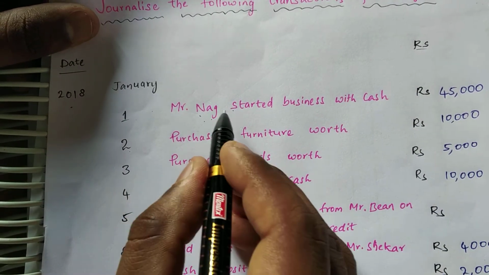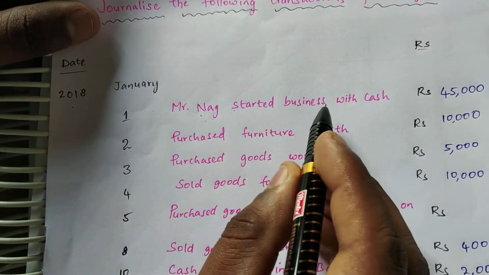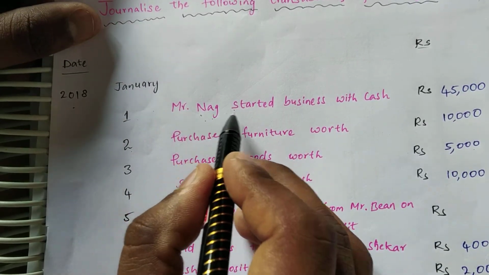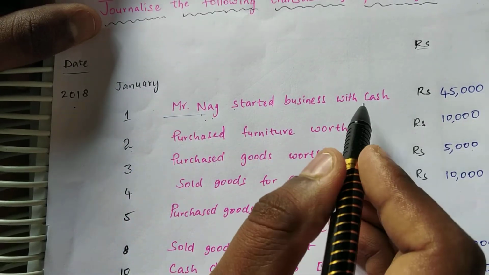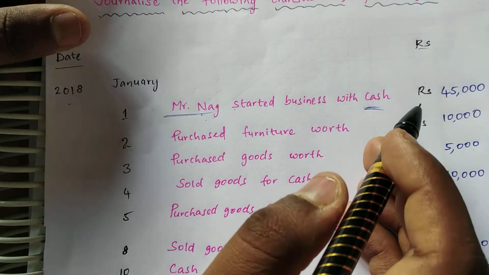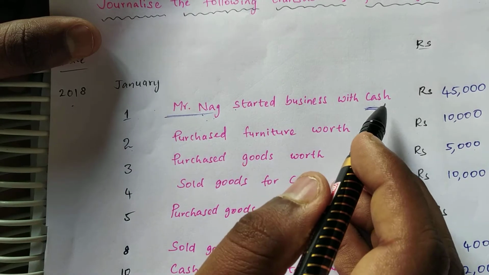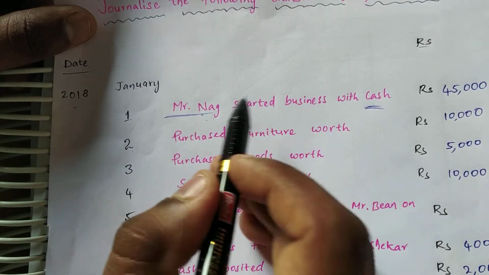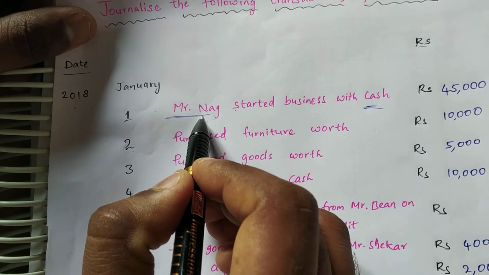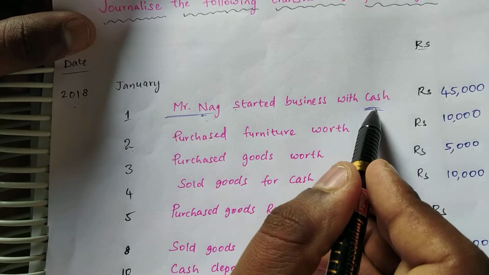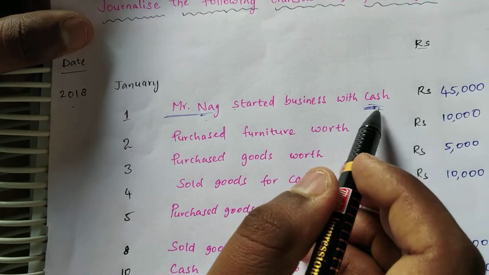So the first step is we have to identify the two accounts. Mainly we have two accounts here, Mr. Nag and the cash account. Okay, so we have identified the two accounts. We have to classify those accounts into real, personal or nominal. Here Mr. Nag is a personal account because he is a person, and the cash account is a real account.